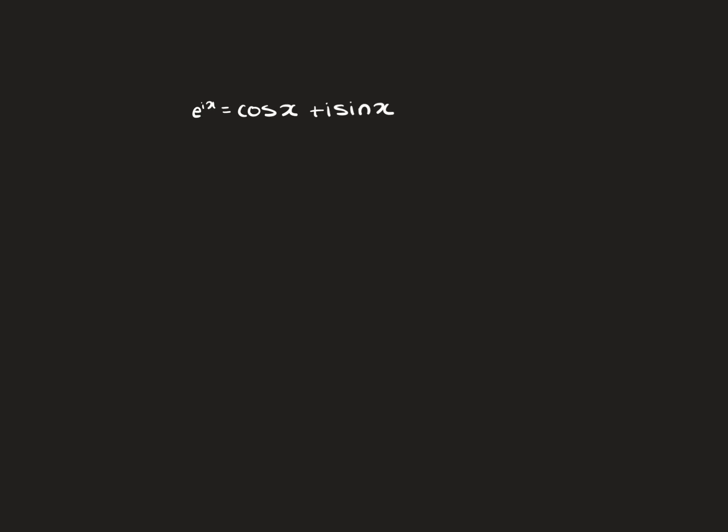So let's evaluate this equation over here. We're going to evaluate it with the value x equal to pi. So now that's where we get e to the power of i times pi. And we have to evaluate cosine of pi, and then i times sine of pi. Well, cosine of pi would just be equal to negative 1, and then sine of pi is just 0, so this term is canceled out.